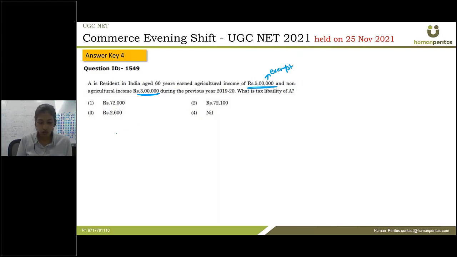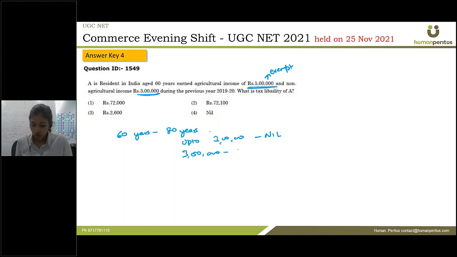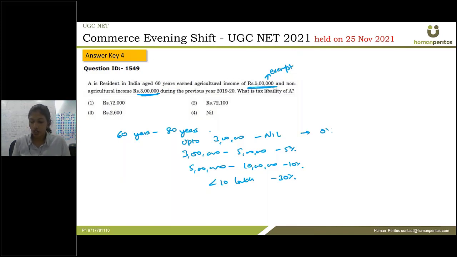Now we have to look at the slab rates. So for 60 years to 80 years old people, the senior citizen, the slab rate up to 3 lakh is nil. That is, nothing is charged if the person is earning up to 3 lakh. Then from 3 lakh to 5 lakh, 5% is charged. Then 5 lakh to 10 lakh, 10%, and above 10 lakh, it is 30%. So we can say for this person, for A, 5 lakh is exempt due to agricultural income and 3 lakh will be charged at 0% or nil. So tax liability is nil for A.